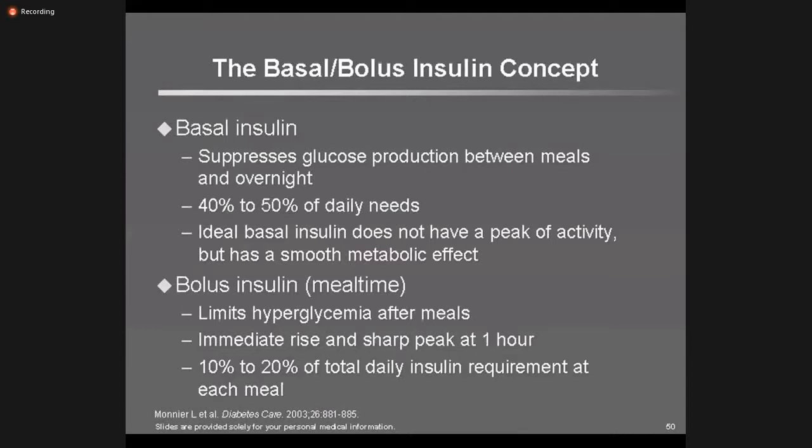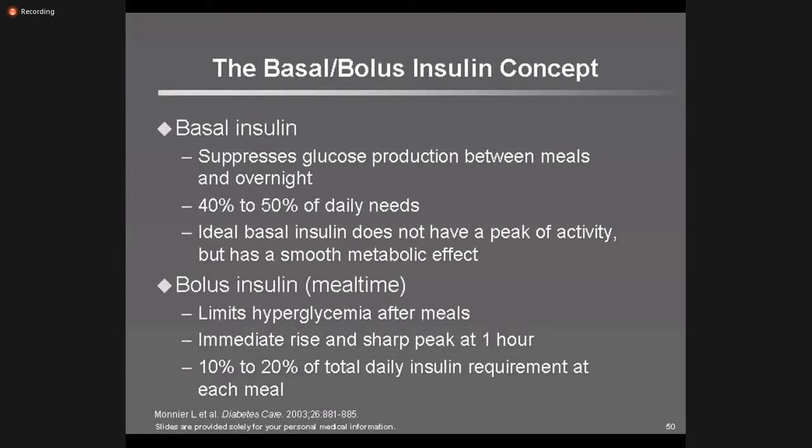Because if insulin is released between meals and overnight, what will happen? Because it has the mechanism to internalize glucose molecules, it will lead to a condition that is hypoglycemia, right? So a low level of blood glucose. Clear? So that will be monitored with the help of basal insulin. It is 40 to 50% of daily needs. This is important, right? Ideal basal insulin doesn't have a peak of activity because it requires a persistent effect, but has a smooth metabolic effect.